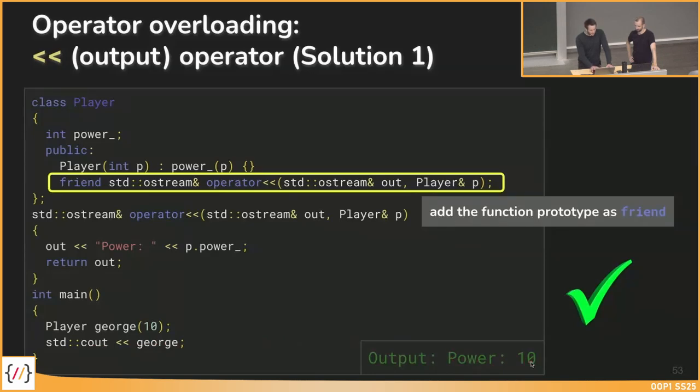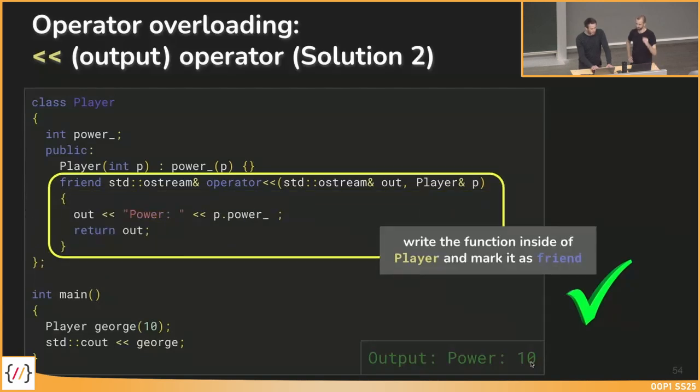Yeah, then there is another solution by implementing it directly here without just declaring it as friend, but also adding the implementation here. It's kind of similar to header files and CPP files. So here the implementation is directly in the player class.